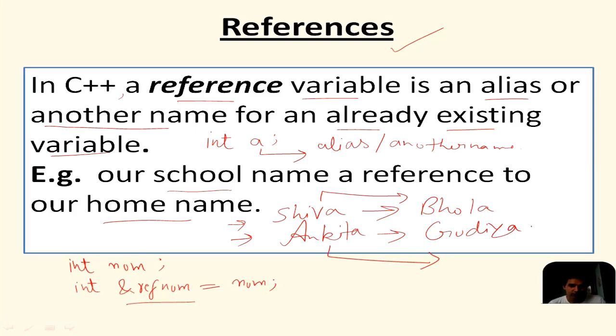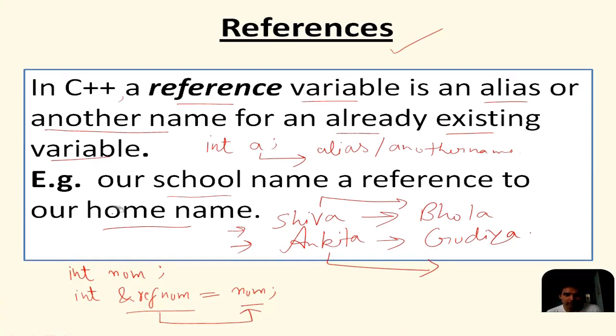So here this is the another name for num variable, or you can say this is the reference variable for num variable. And one important thing to note here is, now if we do any change to this reference variable, suppose we change the value of reference variable, then it is going to change the value of num variable also. And let us see this with the help of a program.